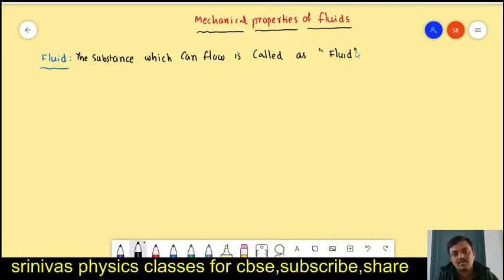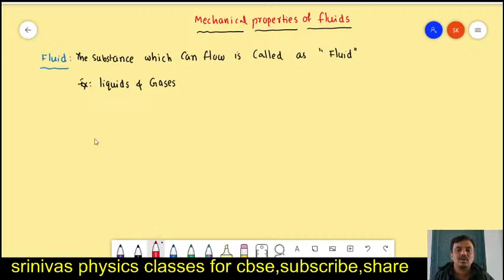What are the examples of the fluid? Liquids and gases are collectively called fluids, because they can flow from one place to another place.